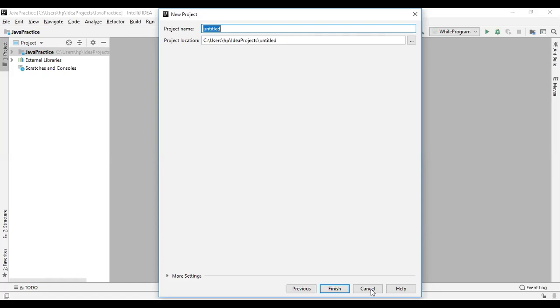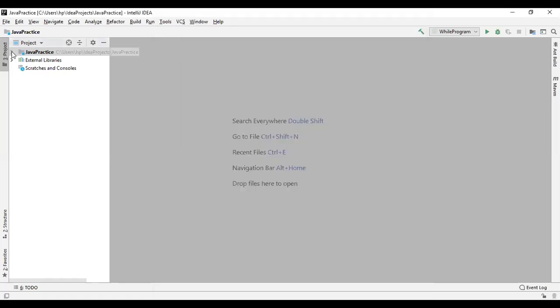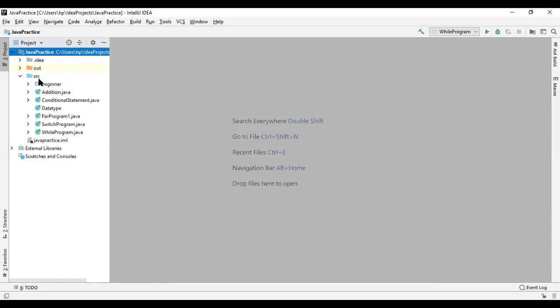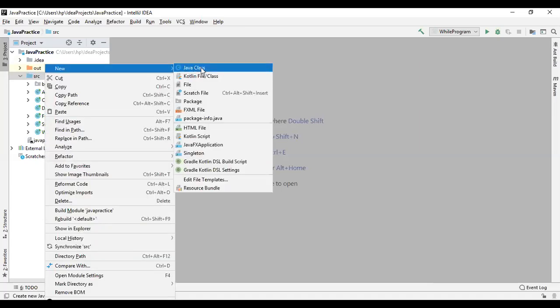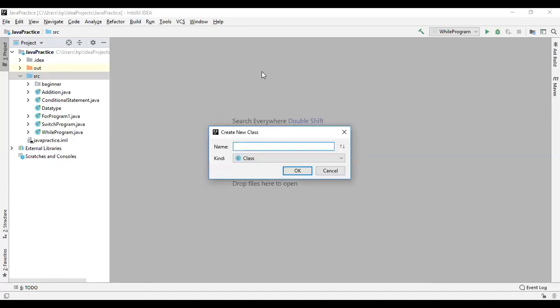That's over. After that, the folder will appear under the project. You have to write the source code in the src folder, the source folder. I already have some Java files here. I have to create a new file in this folder by selecting the folder and right-clicking, then New, and creating a Java class. When you click Java class, it will ask for the class name. My class name is Demo class.